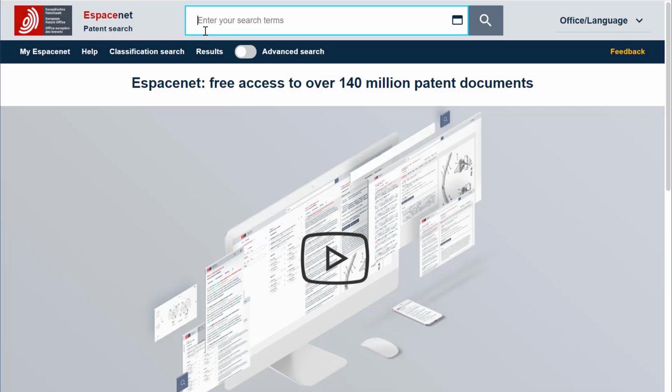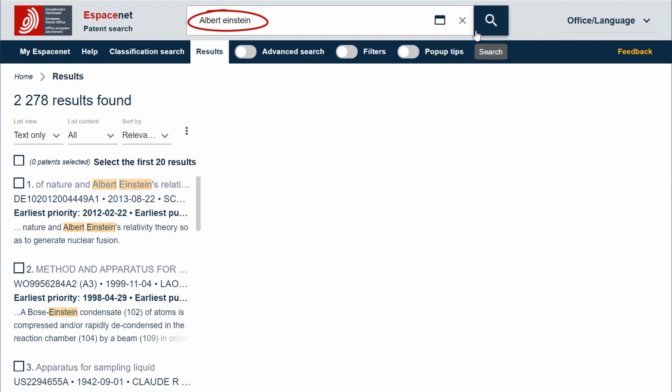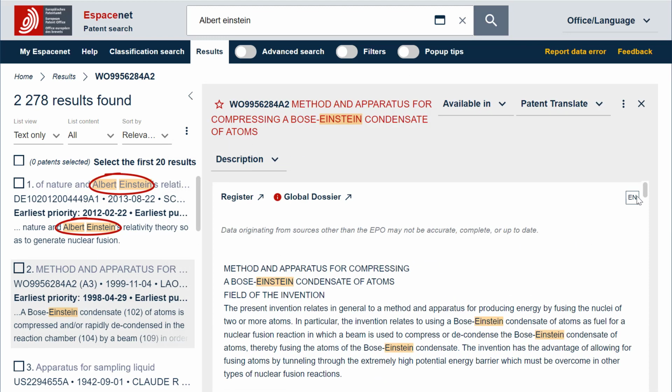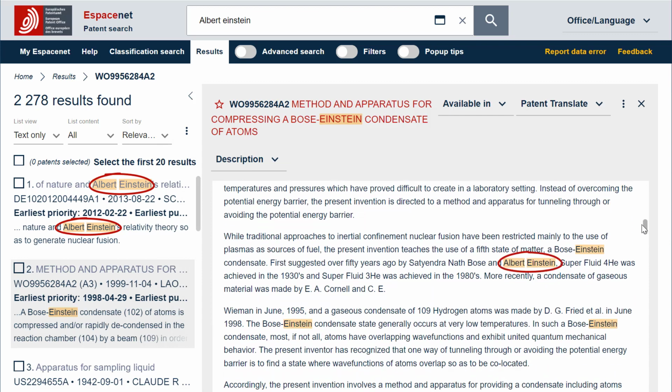If you type in Albert Einstein in Smart Search as free text, so in basic mode, Espacenet will search by default these two terms in all text fields or names. So you will not only find Albert Einstein as inventor, but you will also retrieve many patent documents which mention Albert Einstein in the title, abstract or description, or any appearance of the two terms anywhere in the text.